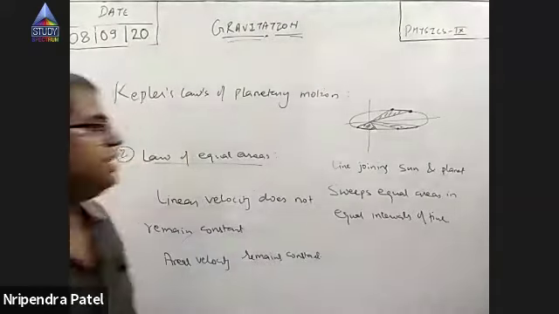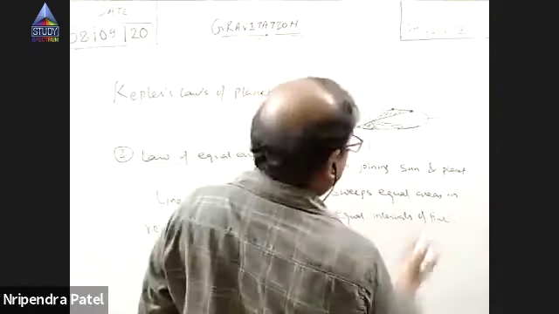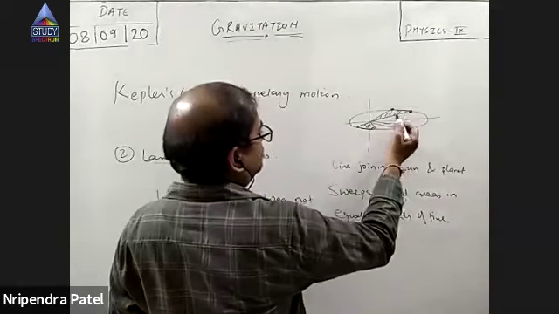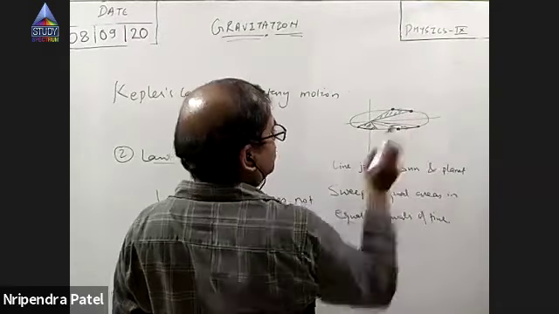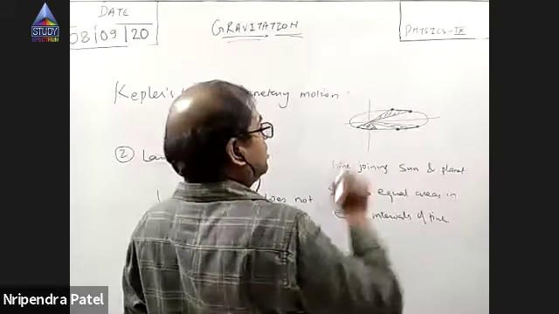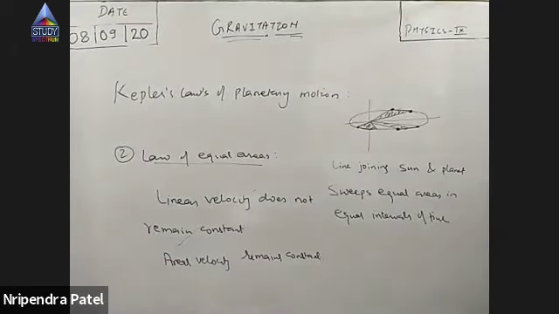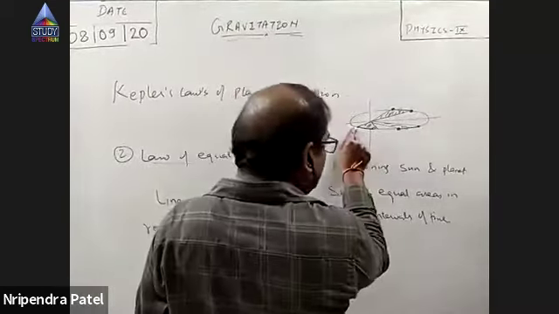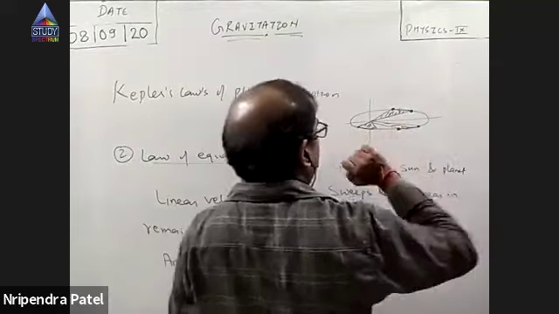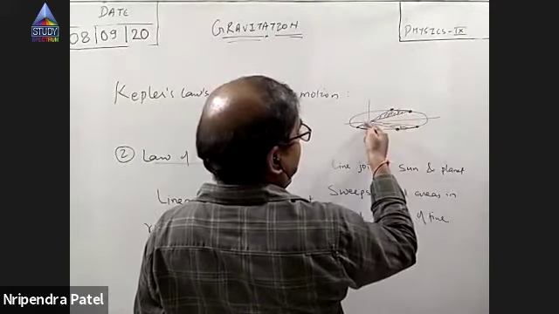So though speed decreases or increases, while moving this way, speed increases. While moving this way, speed decreases. But the area swept per unit time will remain constant. The line joining the planet and the sun sweeps equal area in equal intervals of time. I'll repeat: the line joining the planet and the sun sweeps equal areas in equal intervals of time.